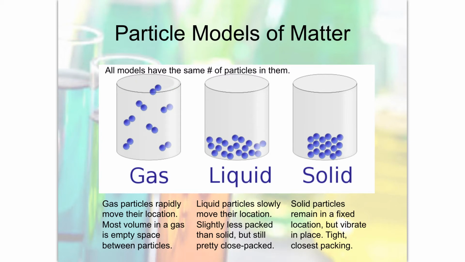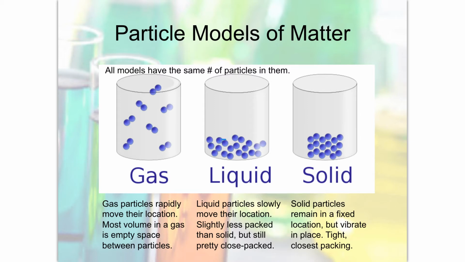Now, if you talk about motion, there is no motion here. In other words, the particle does not deviate from its location. What it does do is it vibrates. It vibrates in its location, but it doesn't change its location. In a liquid, you do have slight changing of location.